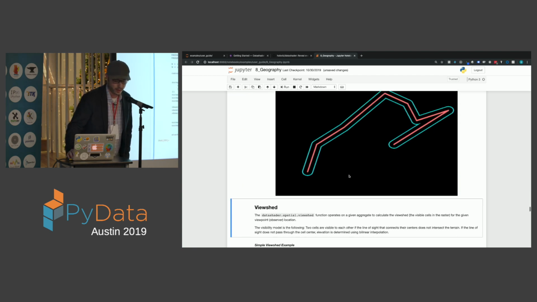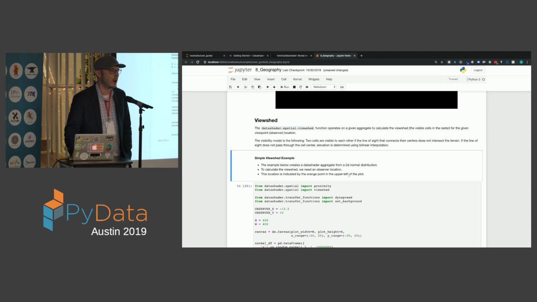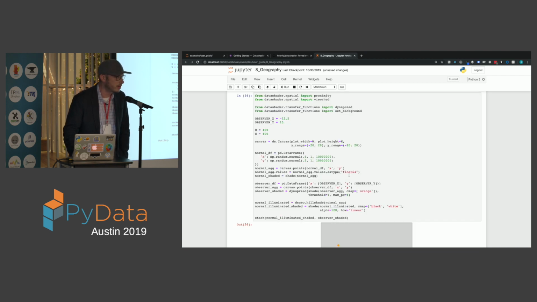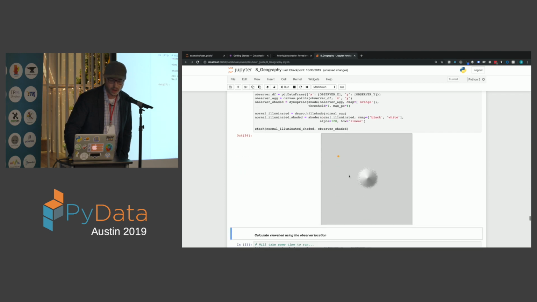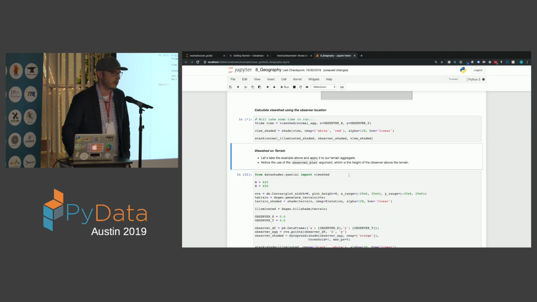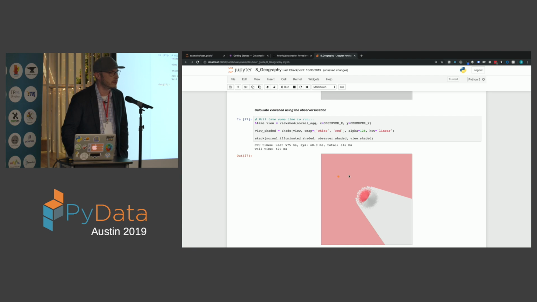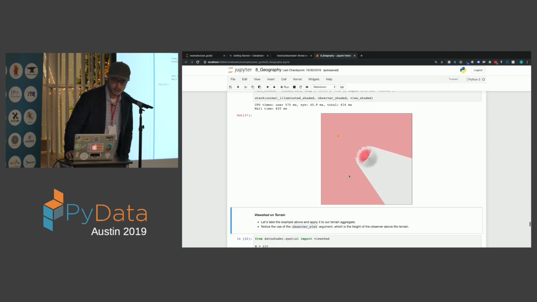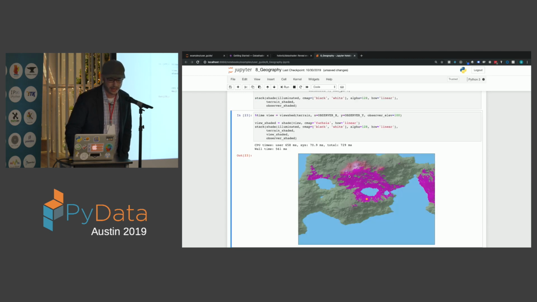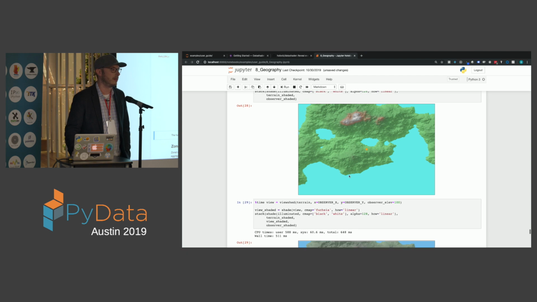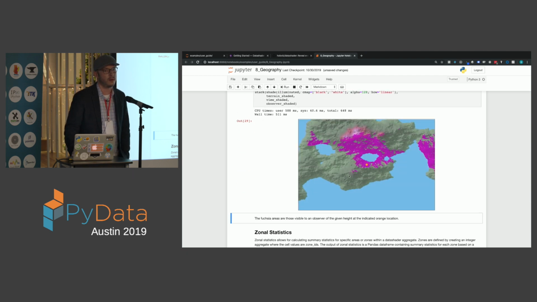We also now support viewshed. Viewshed is the idea of what can I see from a specific location. So if you were on this terrain, here we're trying to look at what pixels would be visible from an observer to a specific target. An observer is at a specific elevation above the surface, and then targets are at different elevations. Essentially, the definition of viewshed is whether we can connect any pixels in the image in a straight line without passing through any other pixels.